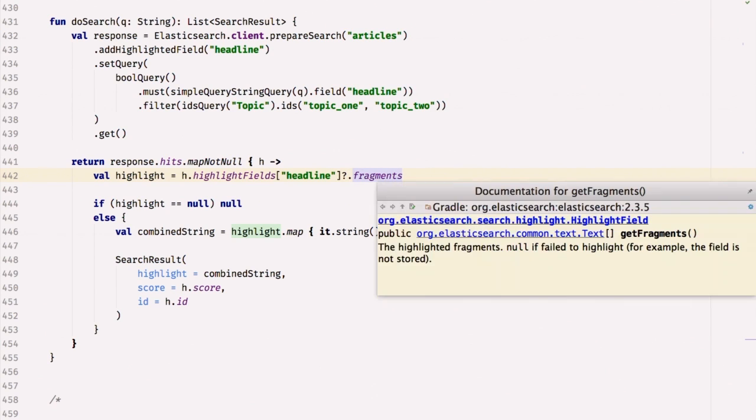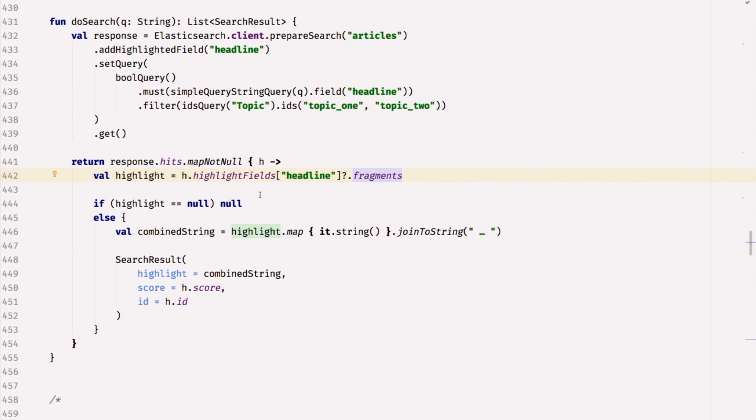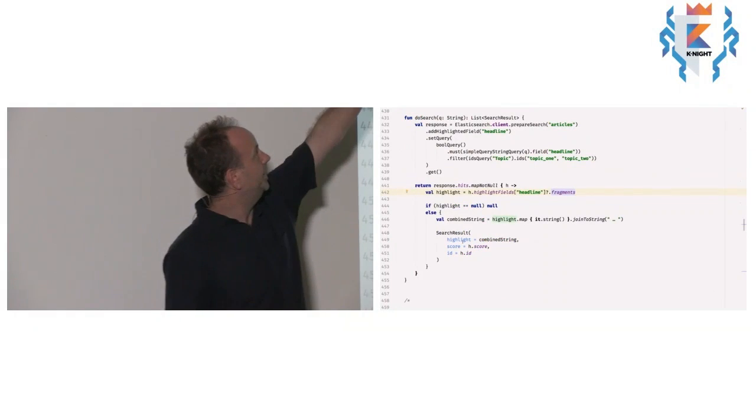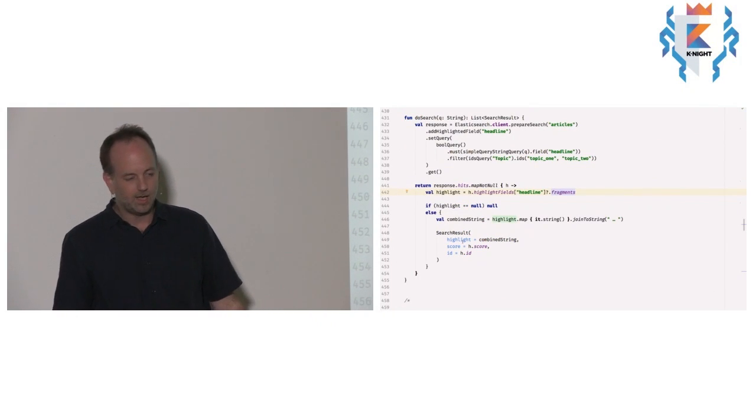Then I'm calling fragments. Again, that's calling getFragments on the Elasticsearch library. And then if all of that returns null, because Elasticsearch decided not to give me back any highlight fields, then I just want to return null and ignore the result. Otherwise, I'm going to get the string value of each fragment, join those strings together, and then finally return a search result. So that ends up returning a list of search results up the top.